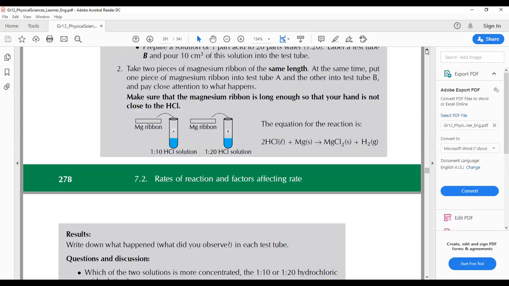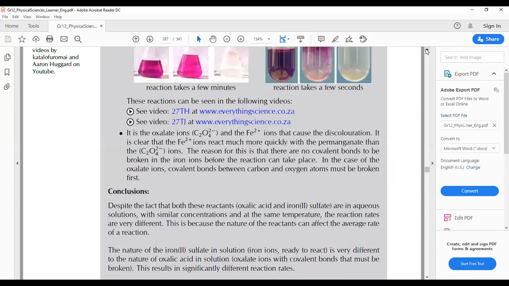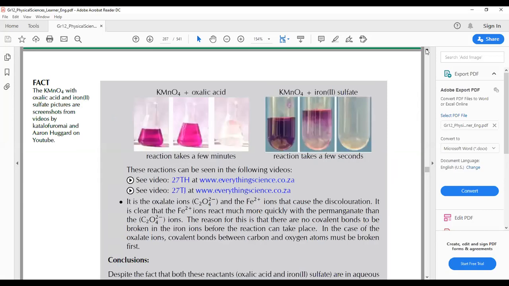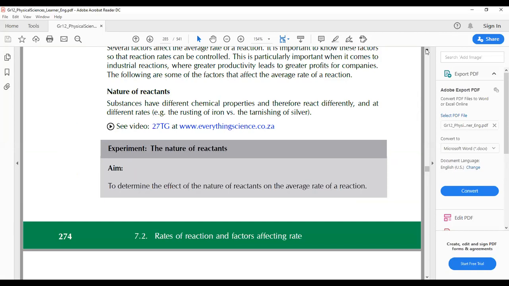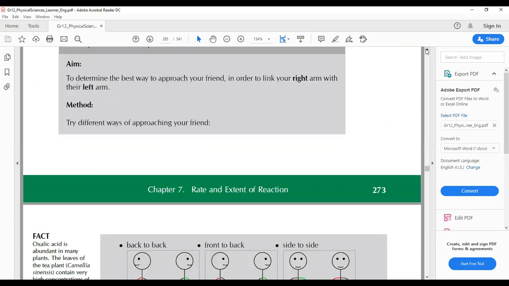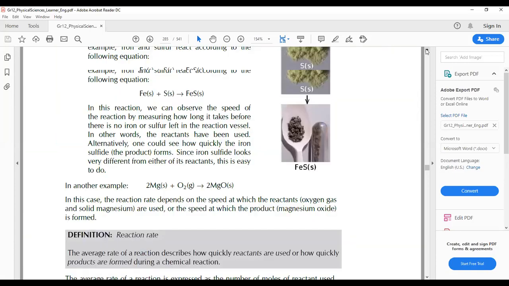So that is what we talk about when we talk about the rate of a chemical reaction. Okay, but I think I've just moved too fast, and here we are.